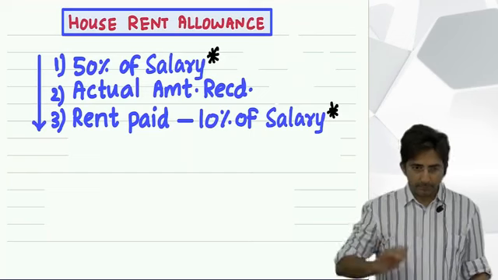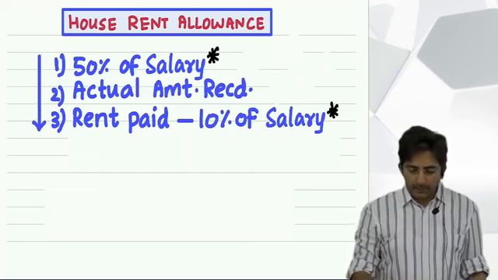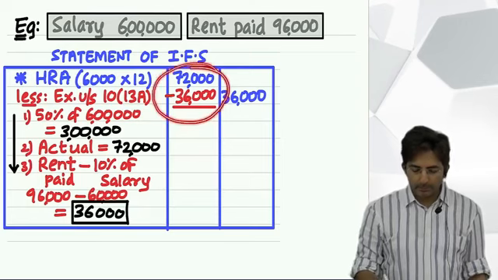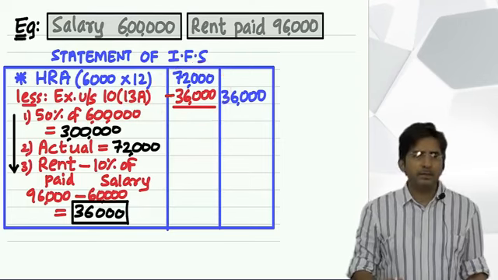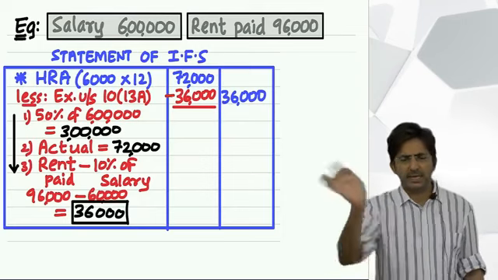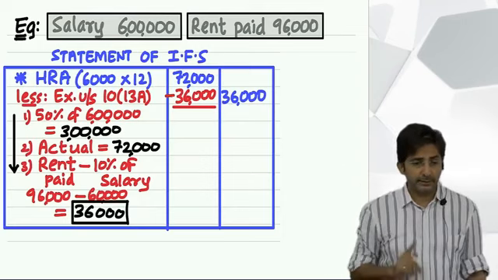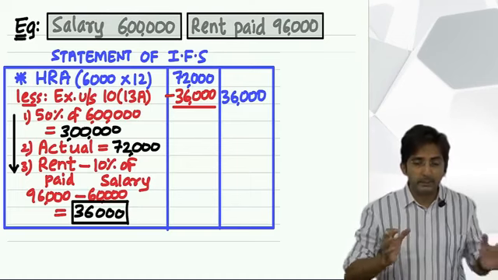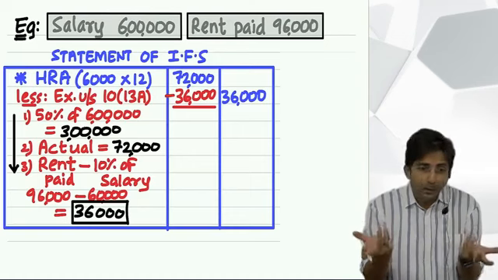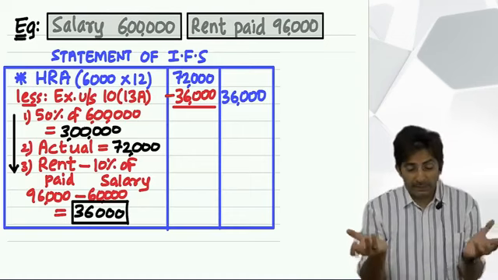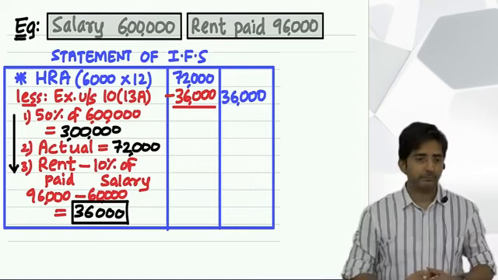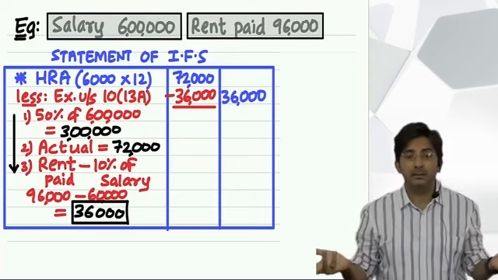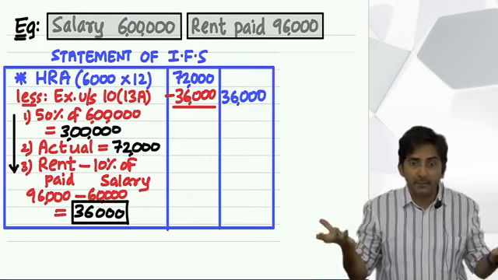So see here, first tell me why government is exempting house rent allowance. Why doesn't government say, "House rent allowance you received, pay the tax, it is taxable"? It is not taxable, it is exempt. But why? Because government feels pity that you don't have your own house. So paying the rent is a burden. Do you agree? See, people who have their own house, they are blessed. Having your own house is a blessing.